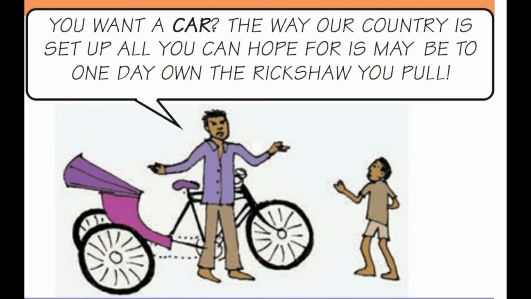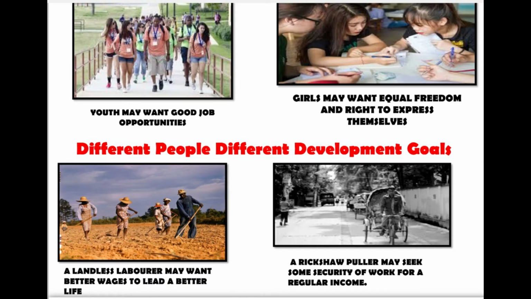Similarly, if we think about a country's development, there are certain requirements of the people to be fulfilled. They want a better life, they want freedom, they want equality, security. These are the things that people always want to have in their life. So to achieve this goal is termed development.